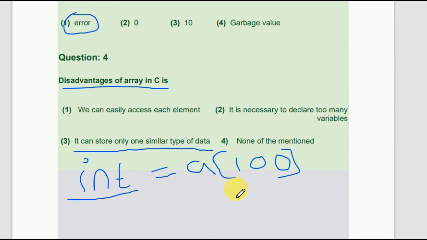But these disadvantages have also been cracked in Java. You can see that you can store different types of variables in an array.